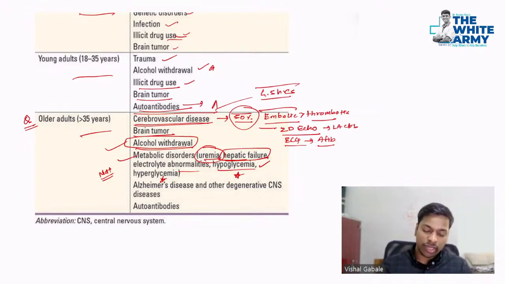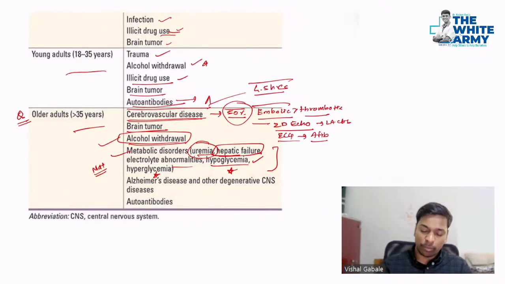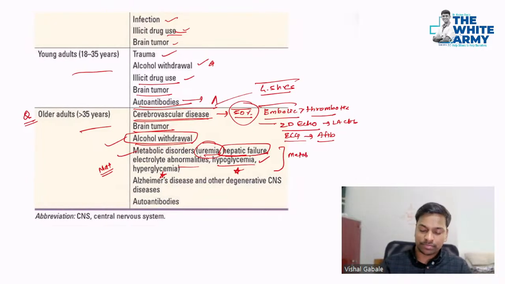metabolic profiles. So before you send the patient for the MR, always have a habit of sending the metabolic profile of the person. In that you can say LFT, RFT.